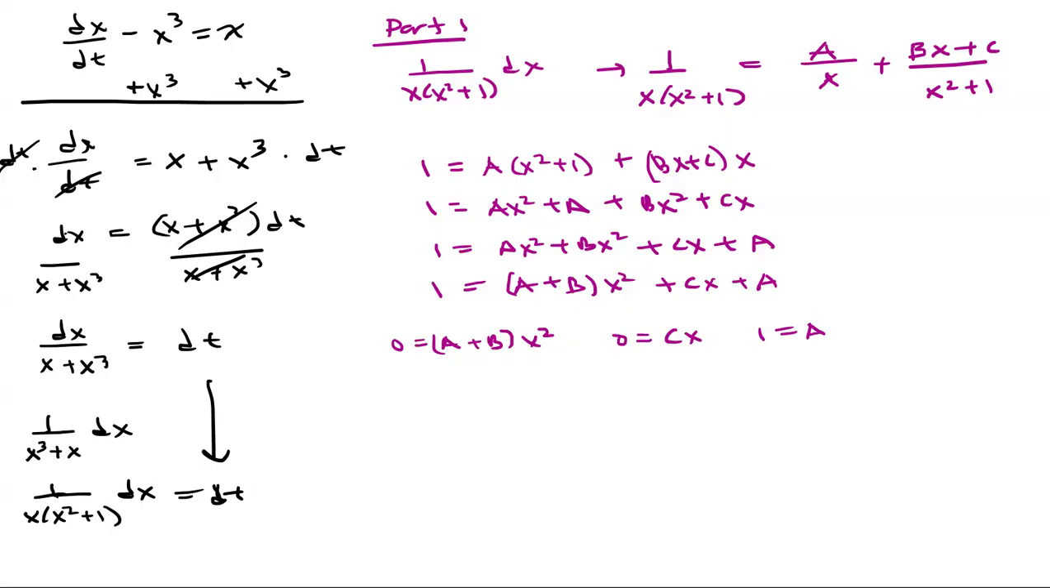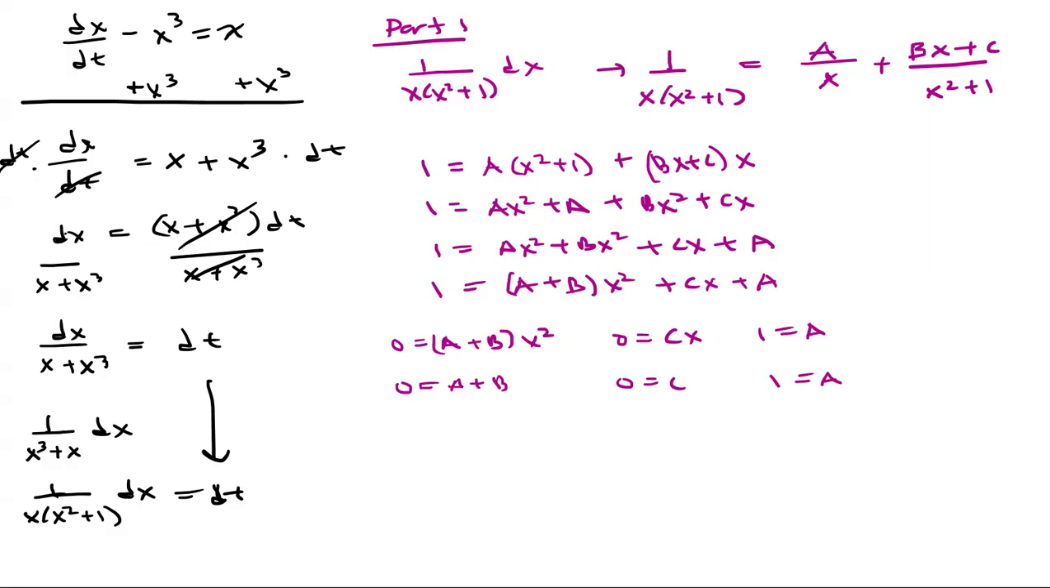Next is to equate the coefficients of each side. So we'll have 0 is equal to a plus b. And then here will be 0 is equal to c. And of course, here it's just going to be a is equal to 1.